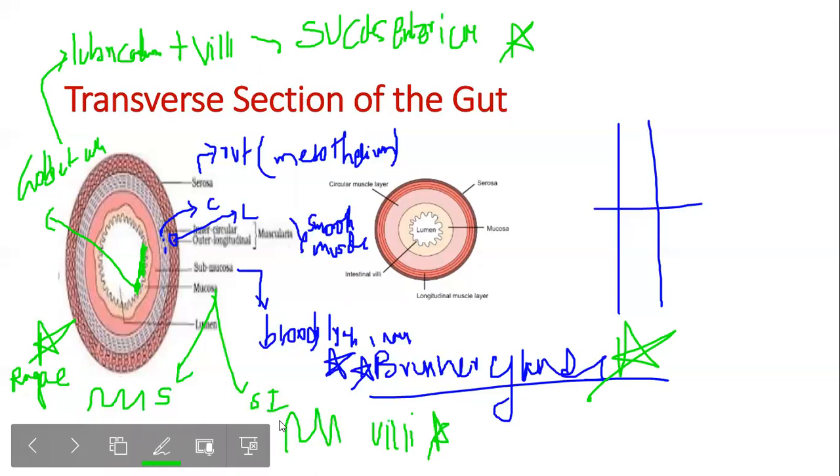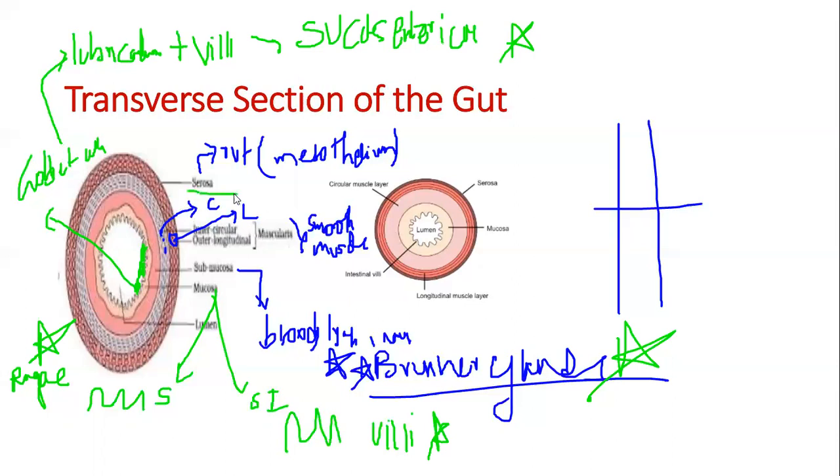So let me go through this again. This is the transverse section of the gut. The outermost layer is called serosa, which has a thin mesothelium, the epithelium of visceral organs. There is an inner circular layer and outer longitudinal layer, both of smooth muscle. Then you have submucosa, which has loose connective tissue with nerves, blood, and lymph. The submucosa also has Brunner's glands, which produce mucus.